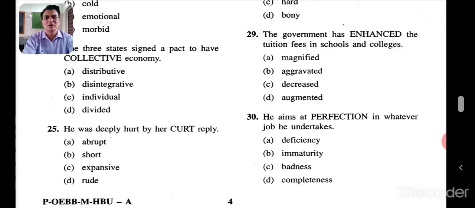Very simple. Don't worry. There are many questions which will be quite simple, but don't get confused. He was deeply hurt by a curt reply, very rude reply. Now, if it's rude, what will be the opposite of that? Expansive, very friendly. So that will be the opposite of curt. Because here they have asked not the synonyms, they have asked the antonyms. So your answer has to be not rude. Rude is a synonym. So expansive will be the opposite of curt.